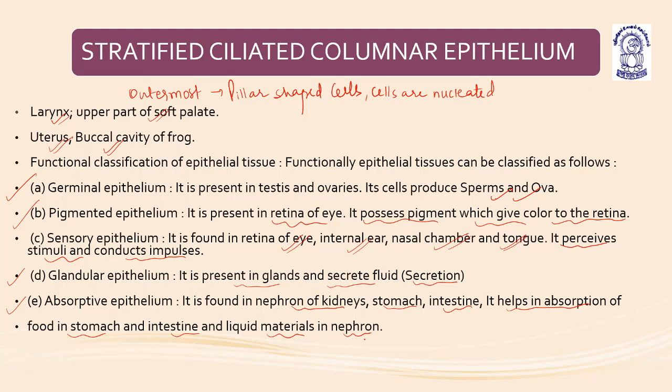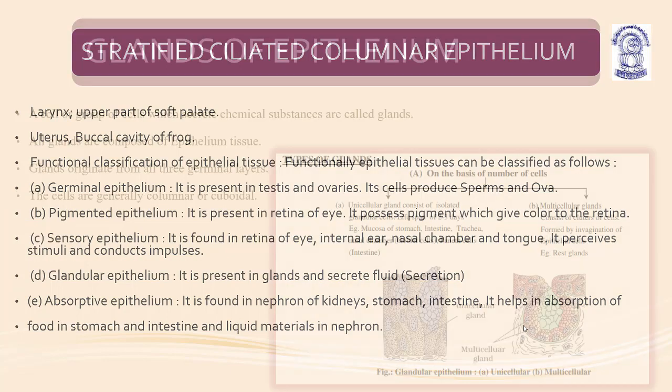So stratified ciliated columnar epithelium helps to secrete as well as to absorb. Secretion is done in case of glandular epithelium, and absorptive epithelium is present in the nephrons of kidney, stomach, and intestine. It helps in the absorption of food in stomach and intestine and liquid materials in case of nephrons. So this is the stratified ciliated columnar epithelium.